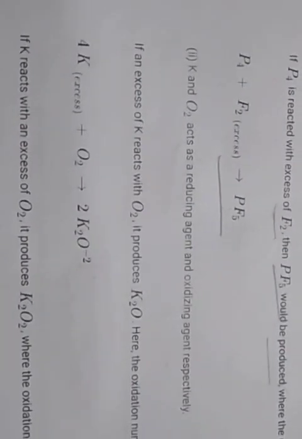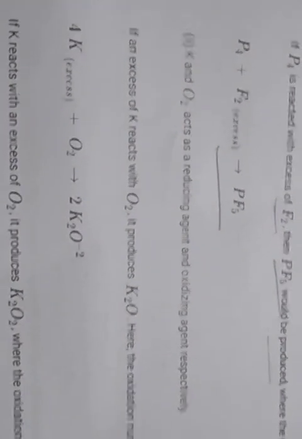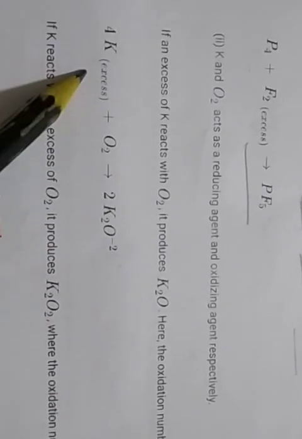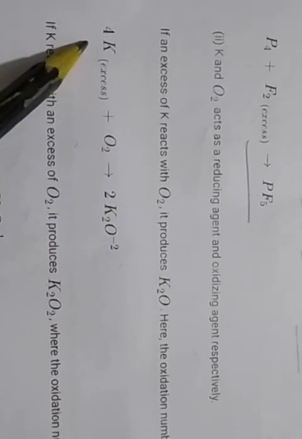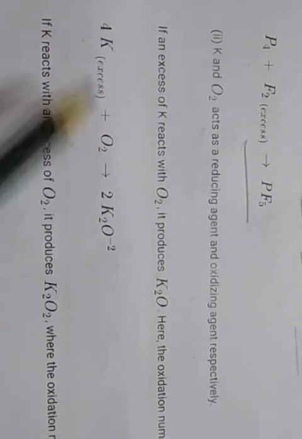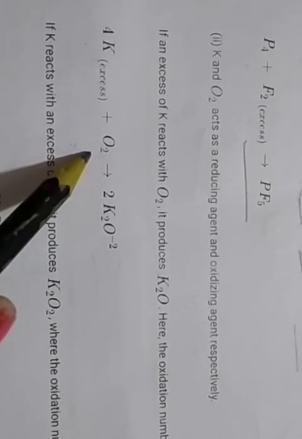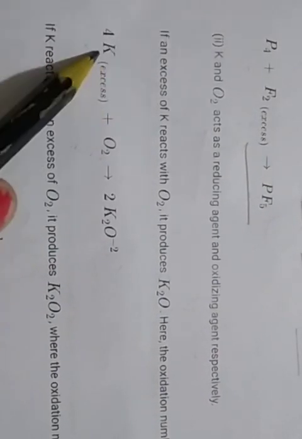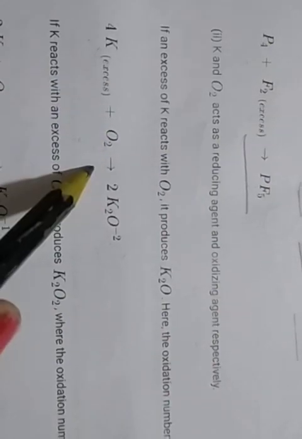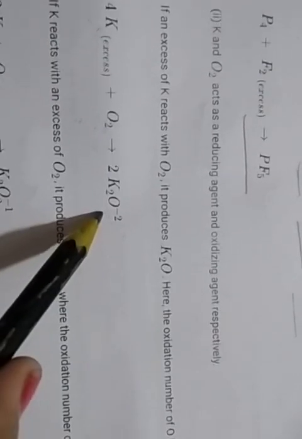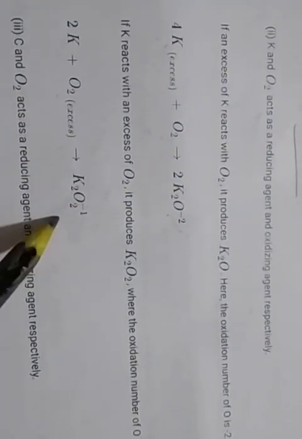Second example to justify this answer: potassium reacts with oxygen. Potassium and oxygen act as a reducing and oxidizing agent respectively. If excess potassium reacts with O2, K2O forms. So the oxidation number of oxygen is -2. And if we take excess O2, it produces K2O2.